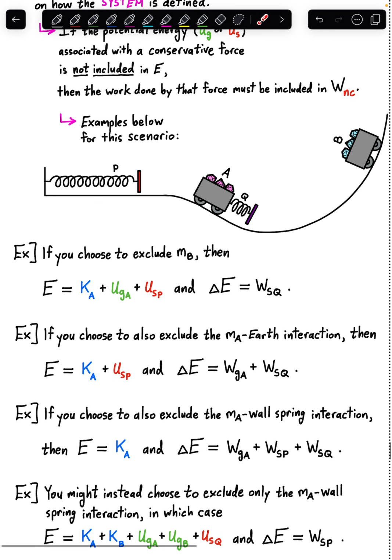choices for what to include or exclude from our mechanical energy for this system, once again, with cart A, cart B, and 2 springs, spring P and spring Q, moving along this track. So a series of examples here. Example 1, if we had, instead of including both carts, included just cart A and excluded cart B, that would also mean excluding cart B's gravitational potential energy. It would also mean excluding the spring potential energy here in spring Q.